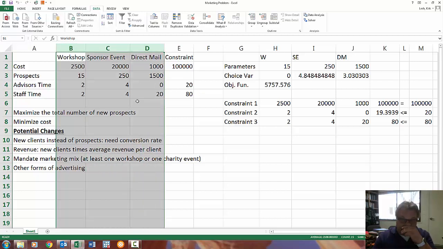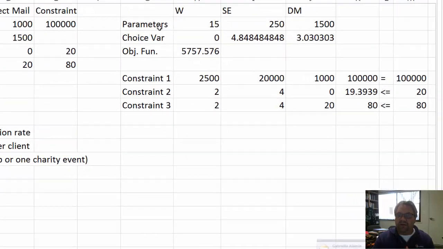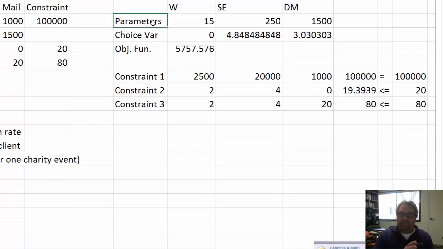Now, the other thing that we can do is, instead of maximizing the total number of new prospects, we can minimize cost. And I wanted to show you that because what's so interesting about this stuff is these are all fundamentally different problems. In the way that I have constructed this problem, I have basically assumed that this particular advisor already has $100,000 to spend.